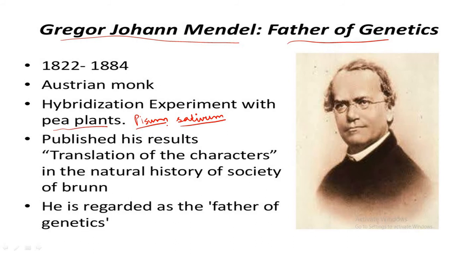He conducted his experiments for 7 years, that is from 1856 to 1863, and proposed the law of inheritance in living organisms. Gregor Johann Mendel was born in the year 1822 and died in the year 1884. He was an Austrian monk and he published his results, Translation of the characters, in the Natural History Society of Brunn. He is regarded as the father of genetics.